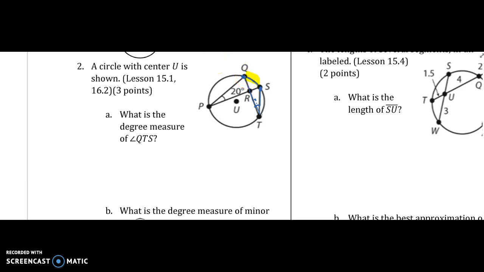Notice this angle also has endpoints of Q and S. And this angle is 20 degrees. That means that this arc is 40 degrees. All right, multiply by 2. So then that tells us that that inscribed angle here is 20. The measure of angle QTS equals 20 degrees.